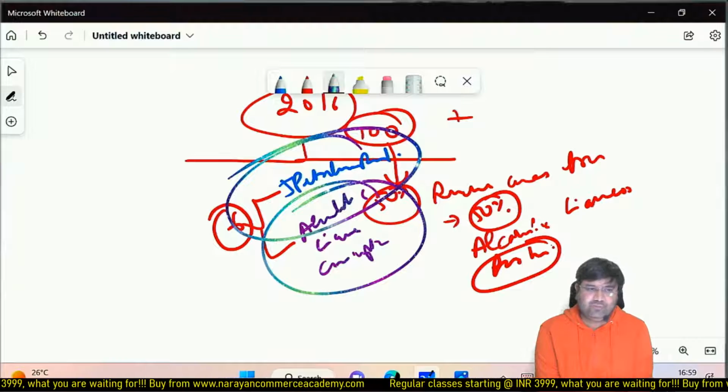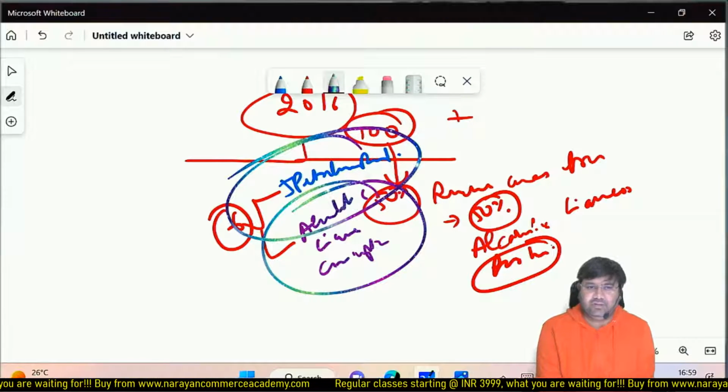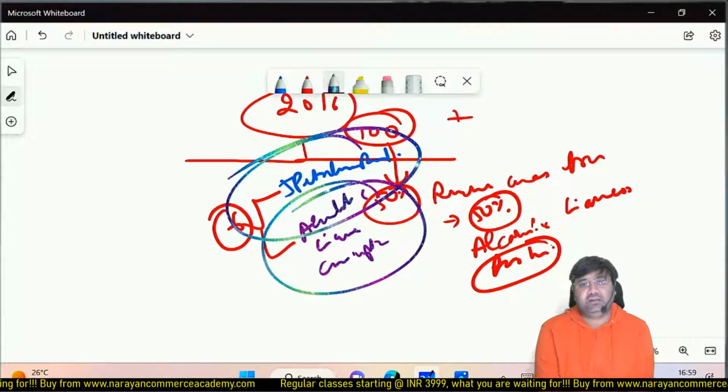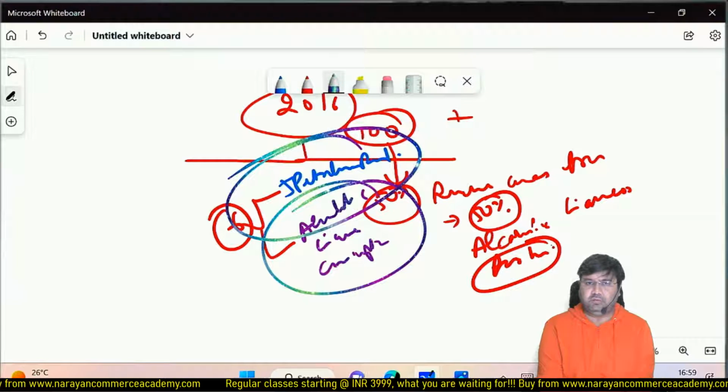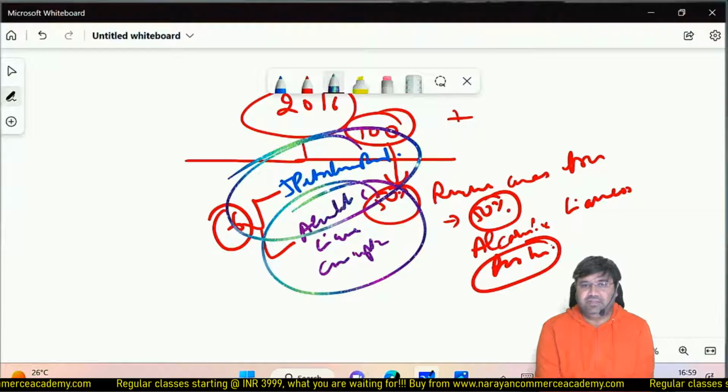So they say, okay, 50% status quo, for the rest 50% you give me the guarantee. Now the central government says, what guarantee? They said, see, I am not aware how much I am going to lose after GST implementation, because you are changing from a seller-state to a consumption-based tax. GST is a consumption-based tax. So I am not aware what revenue is going to be there. So I need a guarantee from you.